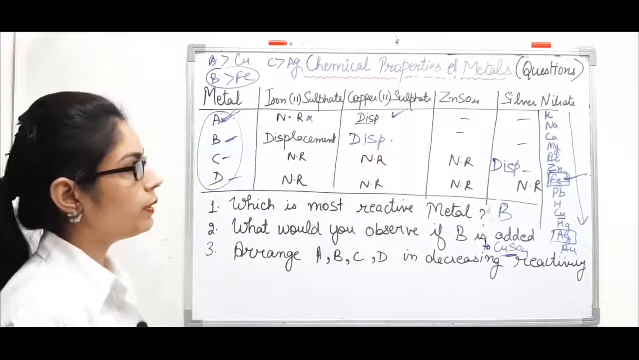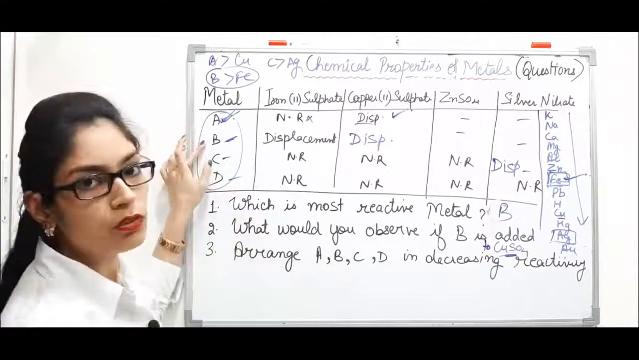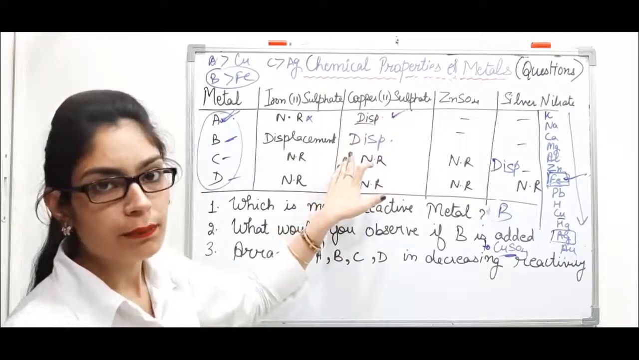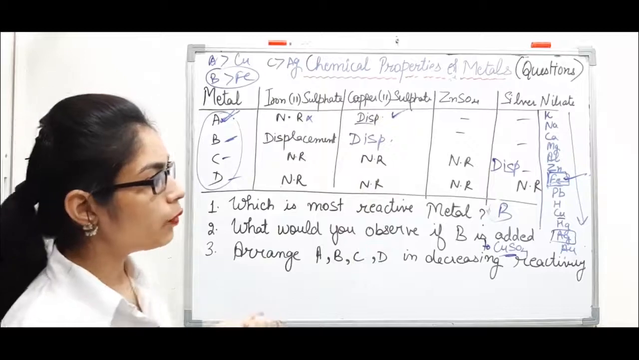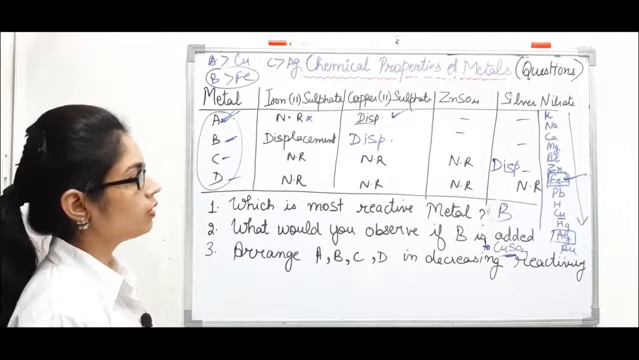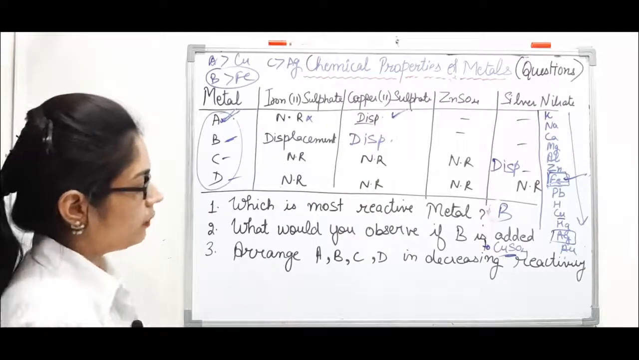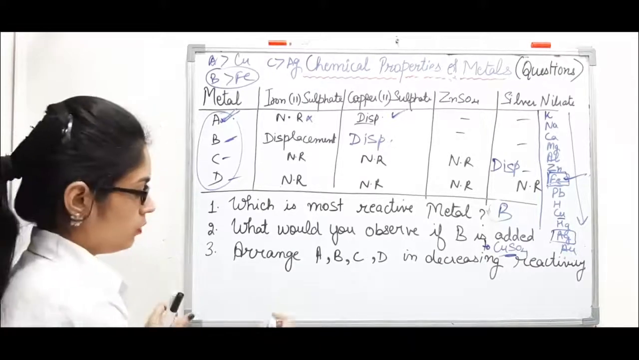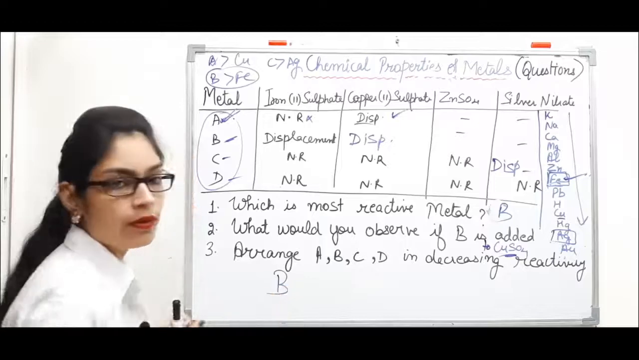So you can mention that if metal B is reacted with copper sulfate, a displacement reaction will take place, because B is more reactive than copper. Then arrange the given metals A, B, C, D in decreasing reactivity. So we have found that B is the most reactive.